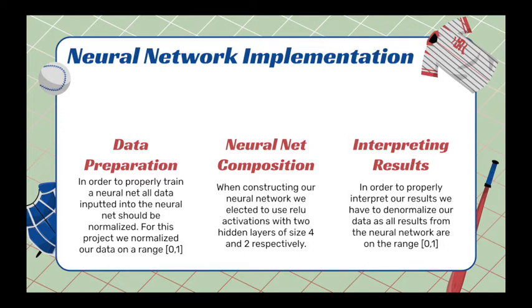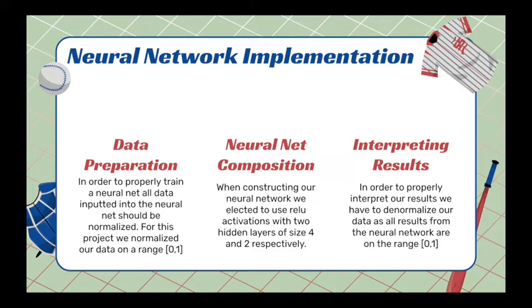We then take that normalized data and use ReLU activations with 2 hidden layers of size 4 and 2 respectively. A lot of people use a lot of hidden layers when making neural networks, but especially in a neural network with very few features like ours, it is important to keep it small so that we do not fall victim to overfitting.